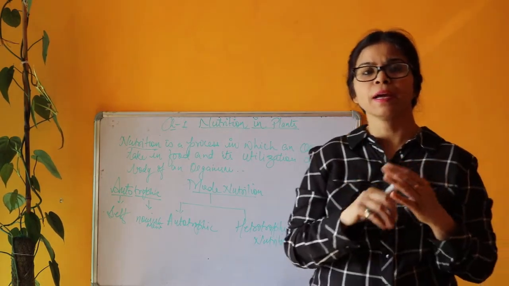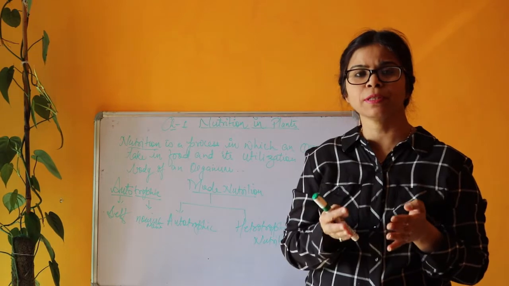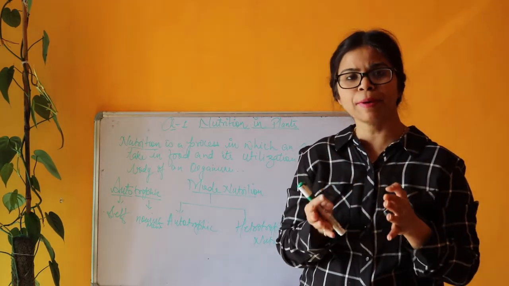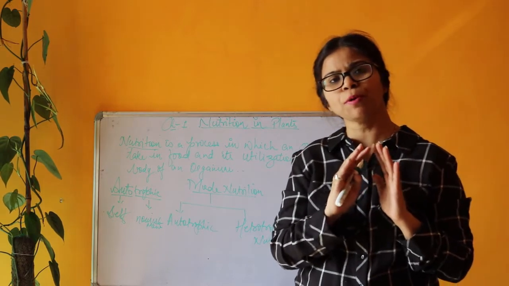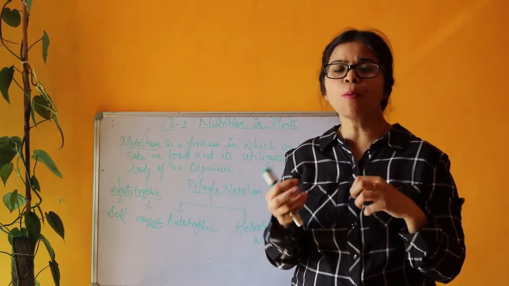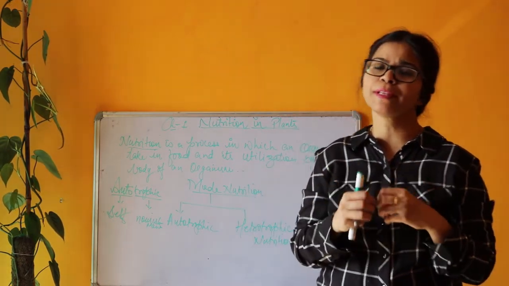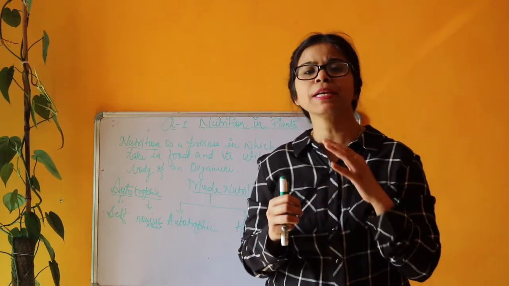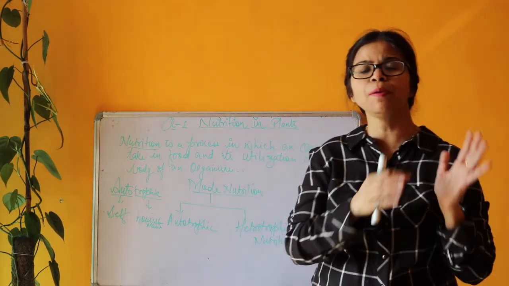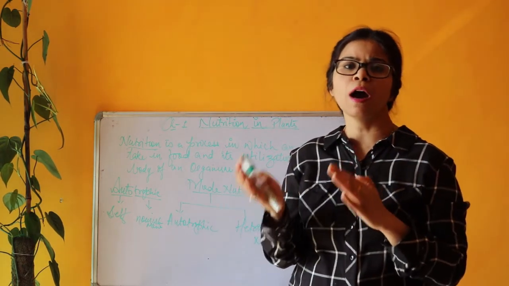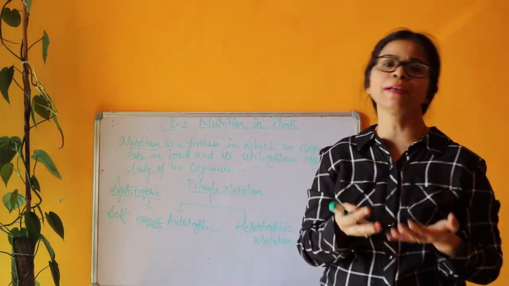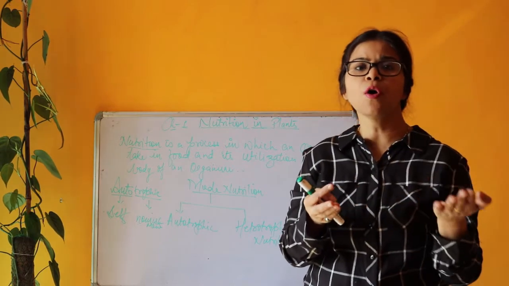But other animals do not have the pigment called chlorophyll in their body. That is why they are not able to prepare their food. The component required to prepare food is not present in other animals' bodies. That is why we are not able to prepare our food, and we are dependent upon the autotrophs.